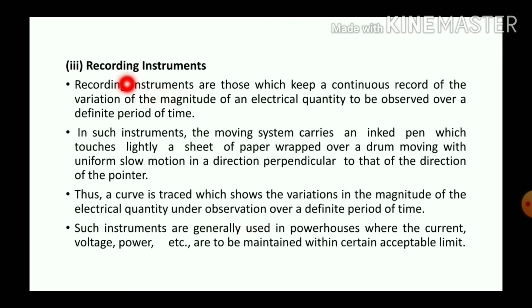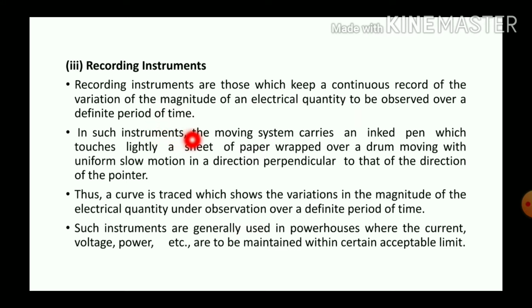Next one is recording instrument. Recording instruments are those which keep a continuous record of the variation of the magnitude of an electrical quantity to be observed over a definite period of time. This type of instrument is mainly used in substations and powerhouses.